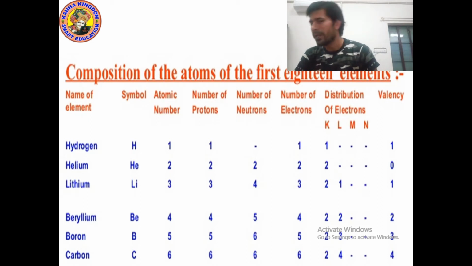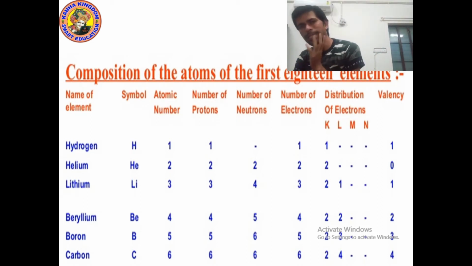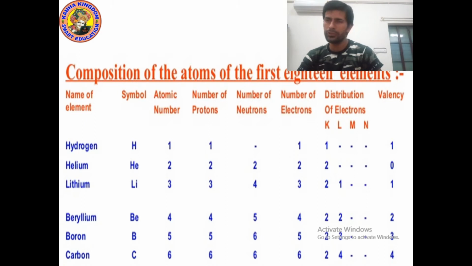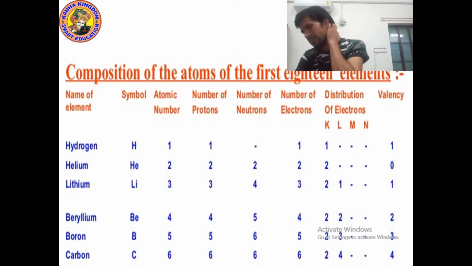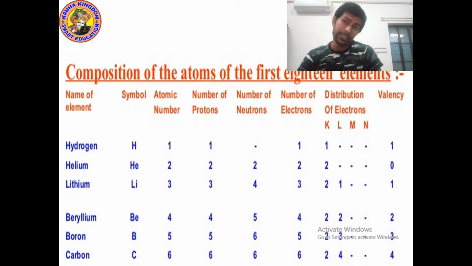Valency is the combining capacity of an element, meaning how many electrons it can lose or gain. In the L shell, 2 electrons are filled, and 2 electrons are very few. So it can easily lose 2 electrons, because it cannot complete its octet.